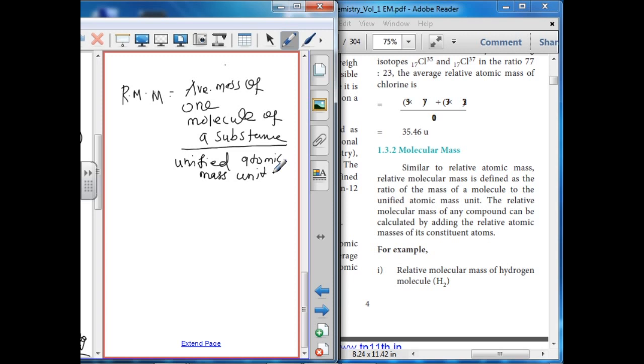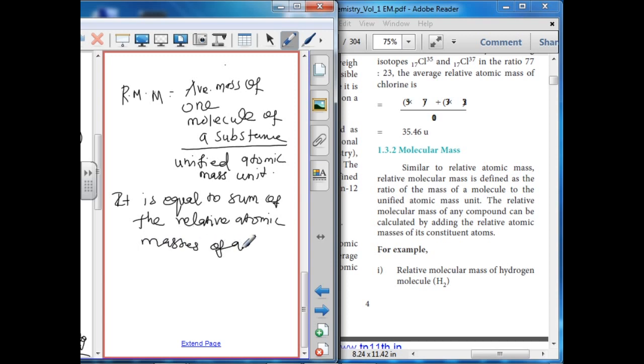This is equal to the sum of the relative atomic masses of all the atoms in a molecule.